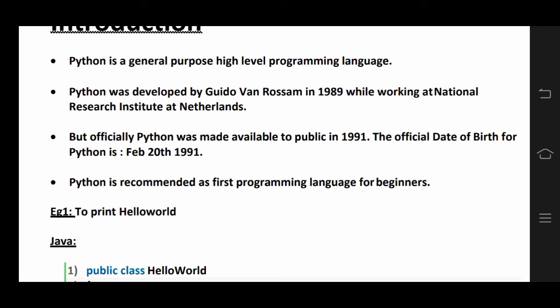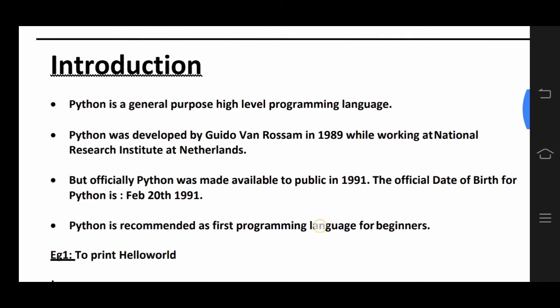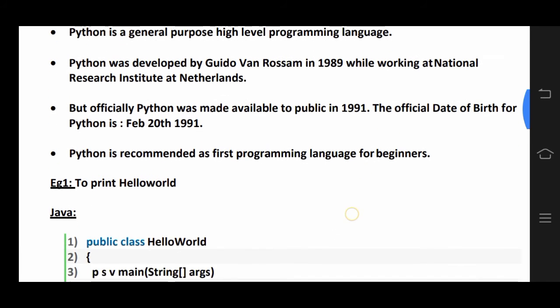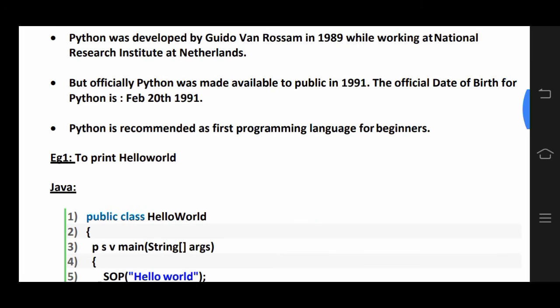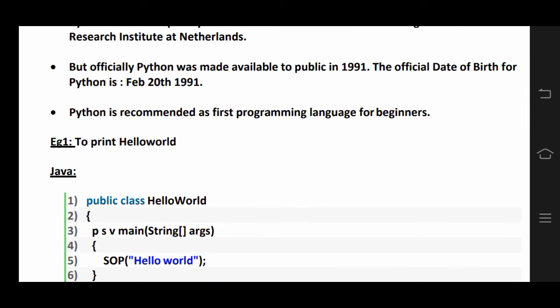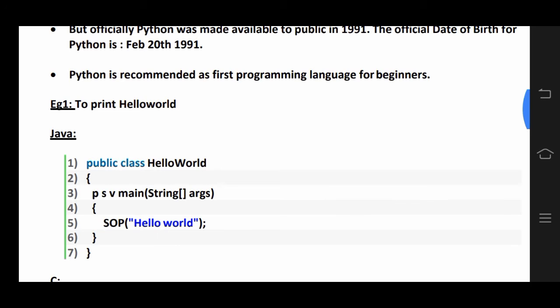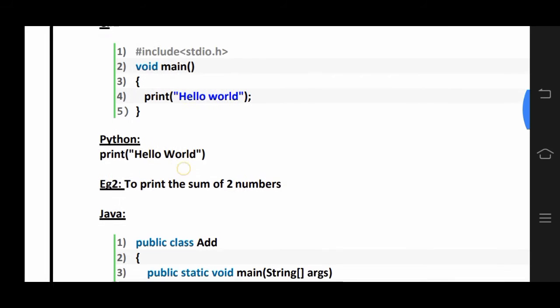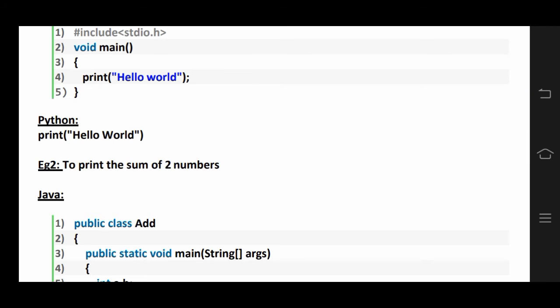Python is recommended as the first programming language for beginners. Python is a general purpose high level programming language. It is very easy for the user to learn. For example, to print hello world, it is very simple in Python. Here, in Python, print hello world. Then hello world is printed as output.